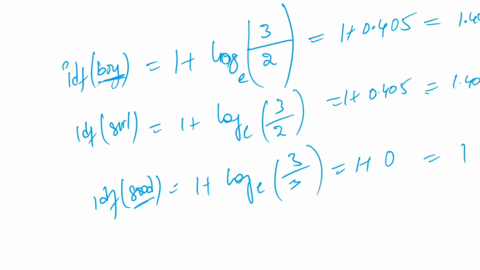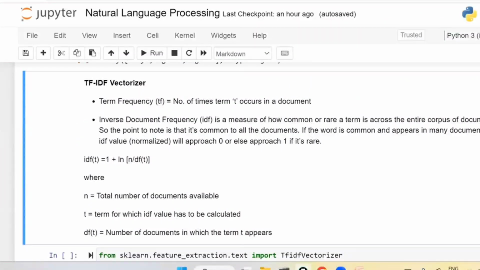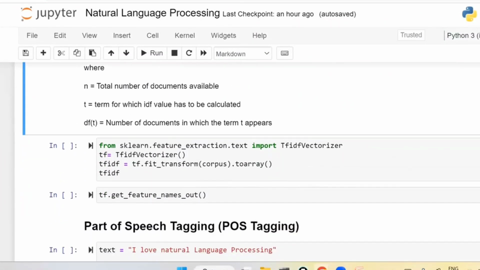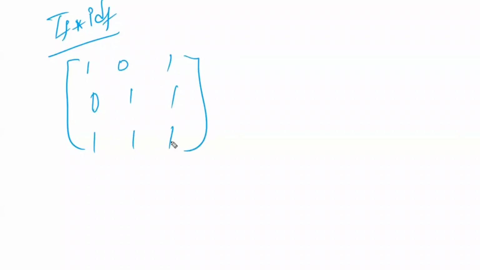Now what we are going to do is calculate the term frequency times the inverse document frequency, that is TF into IDF. The TF values are 1, 0, 1, 0, 1, 1, 1, 1, 1. I'm multiplying each value with the IDF value.